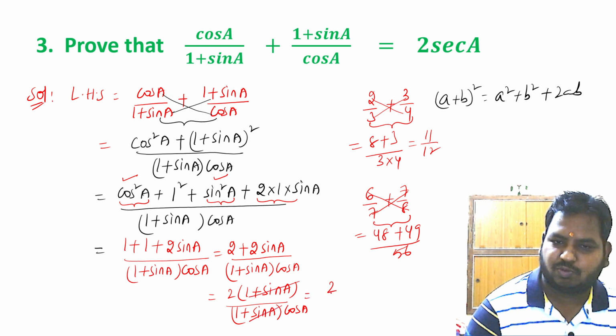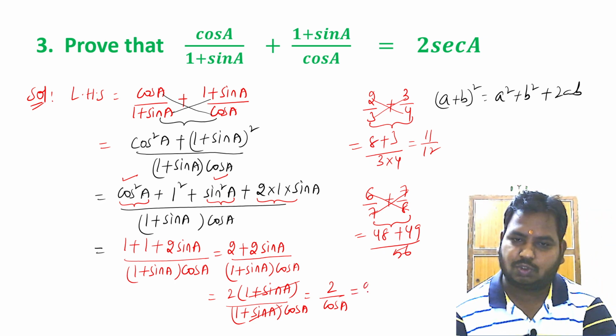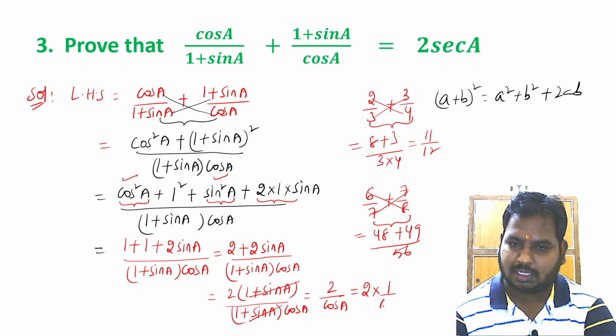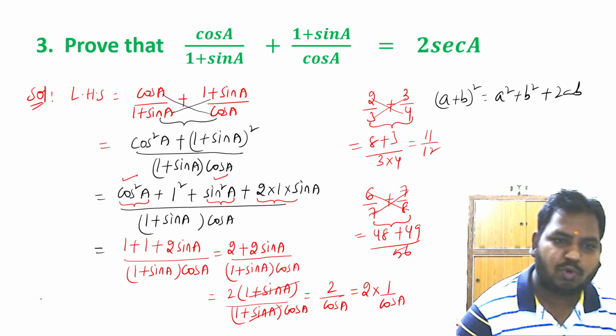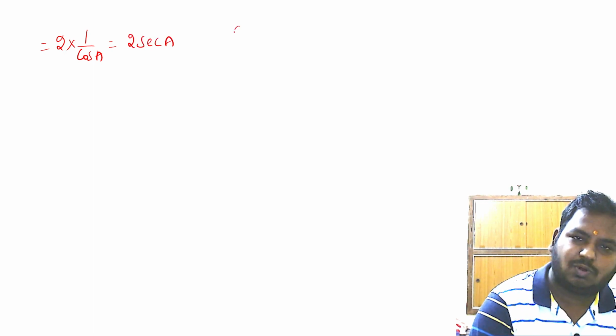We are left with 2 by cos A. So 2 by cos A is nothing but 2 into 1 by cos A, which is equal to 2 into secant A, because the reciprocal of cos A is secant A.